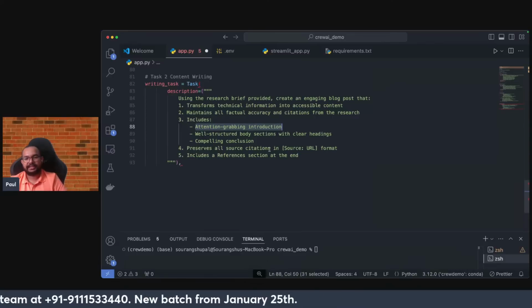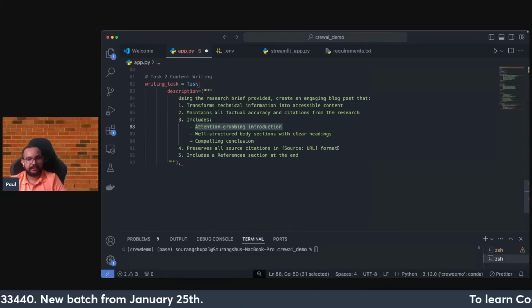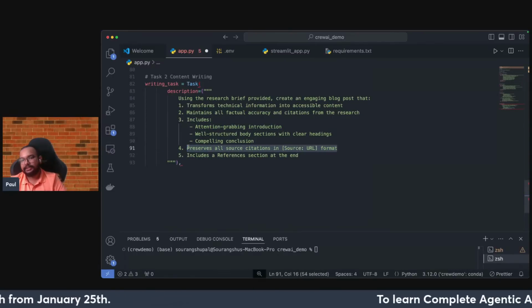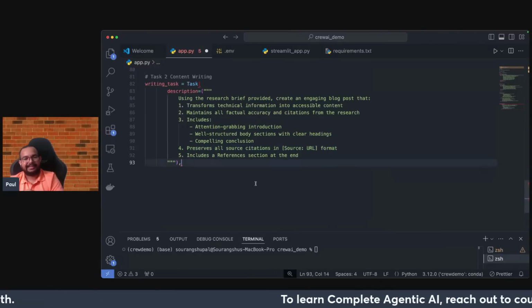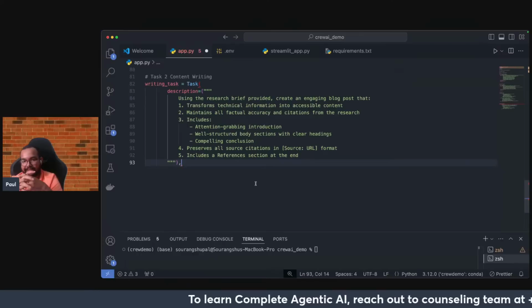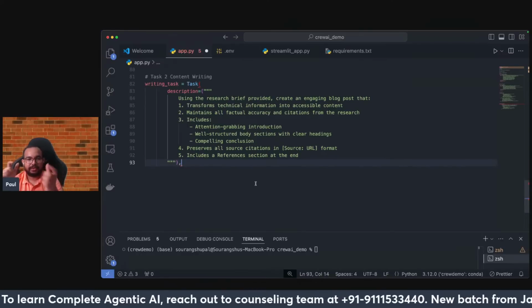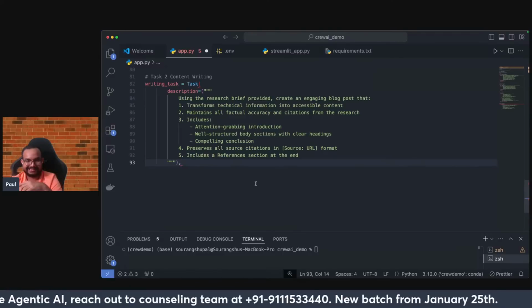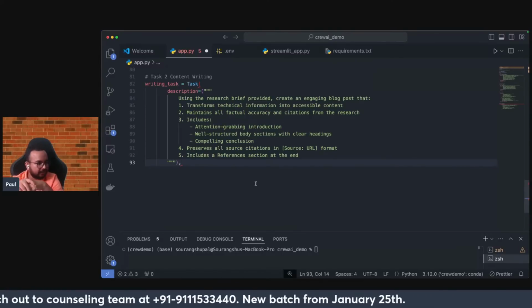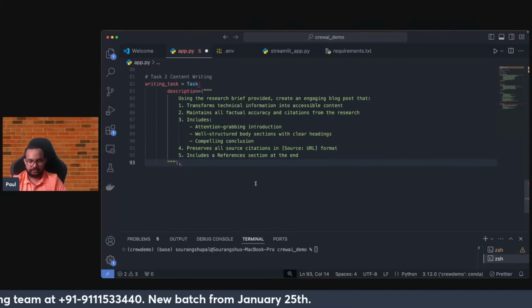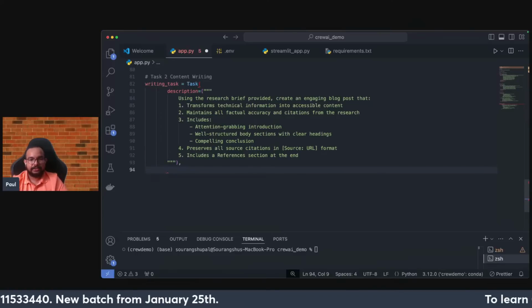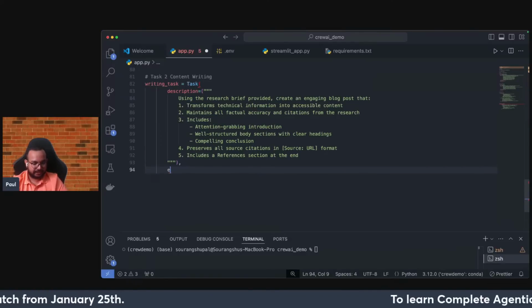Preserve all the citations in source URL format. You can see even the format for the citations. Like in some other use cases with respect to technical research, somebody might create an appendix, and inside that appendix all the links can be added. So that is also possible. So in this way, you need to add it. Then the next thing that comes is your expected output.